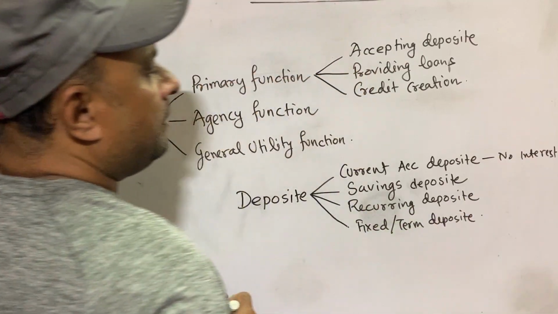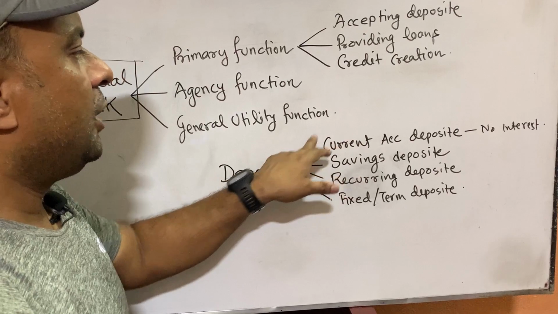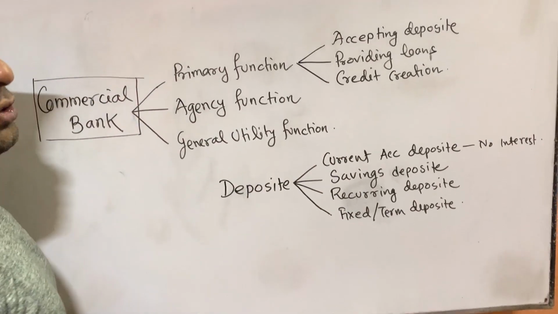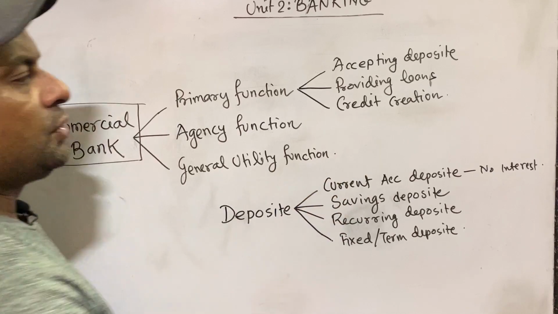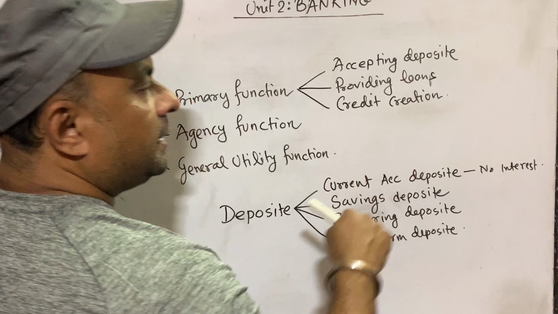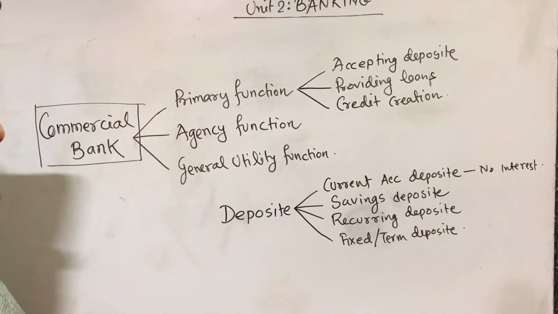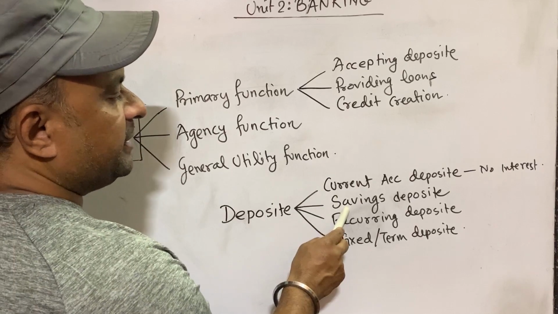Why no interest? Because in this type of deposit, people can deposit anytime and they also can withdraw anytime. There are no restrictions on the number of deposits and withdrawals. So no interest is paid. In a current account, no interest is paid, but the bank may charge some service charges in case of a current account deposit.